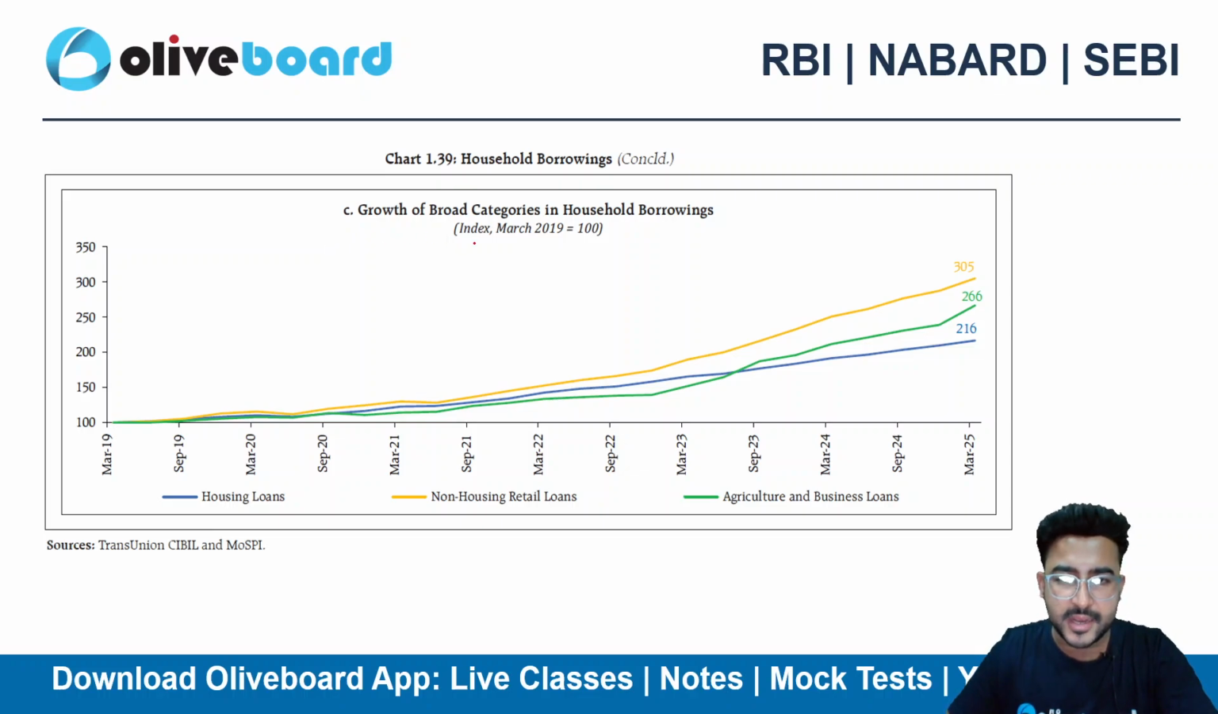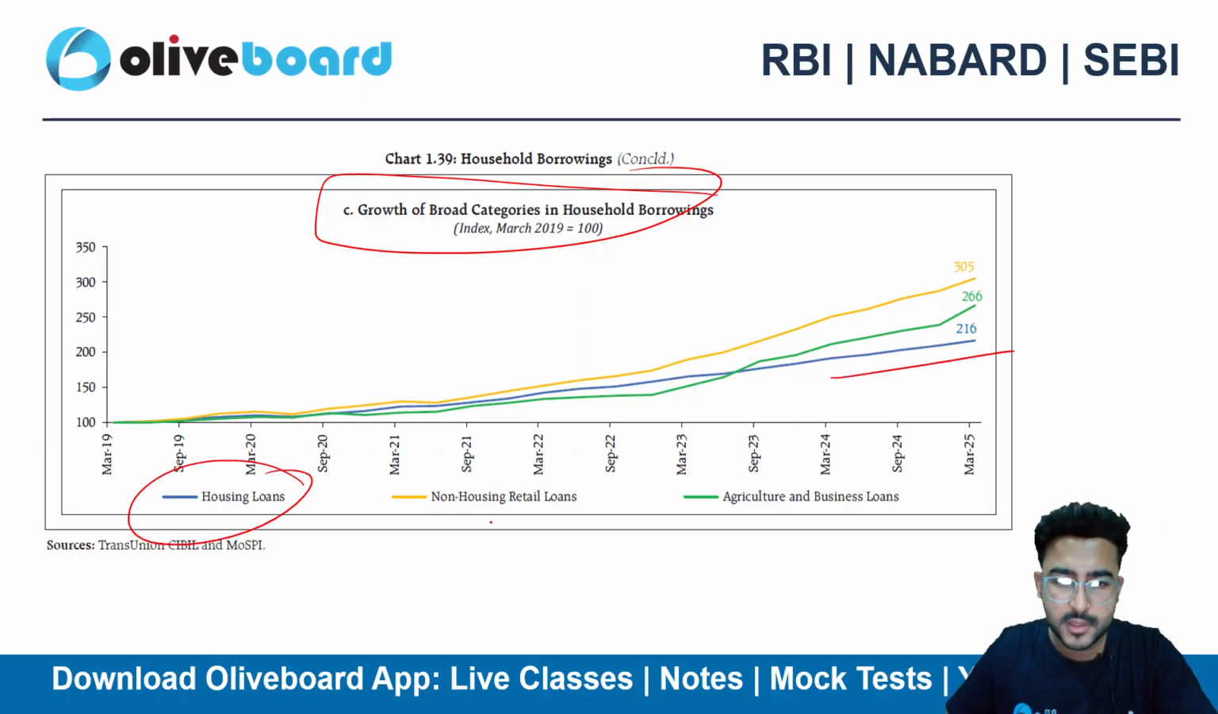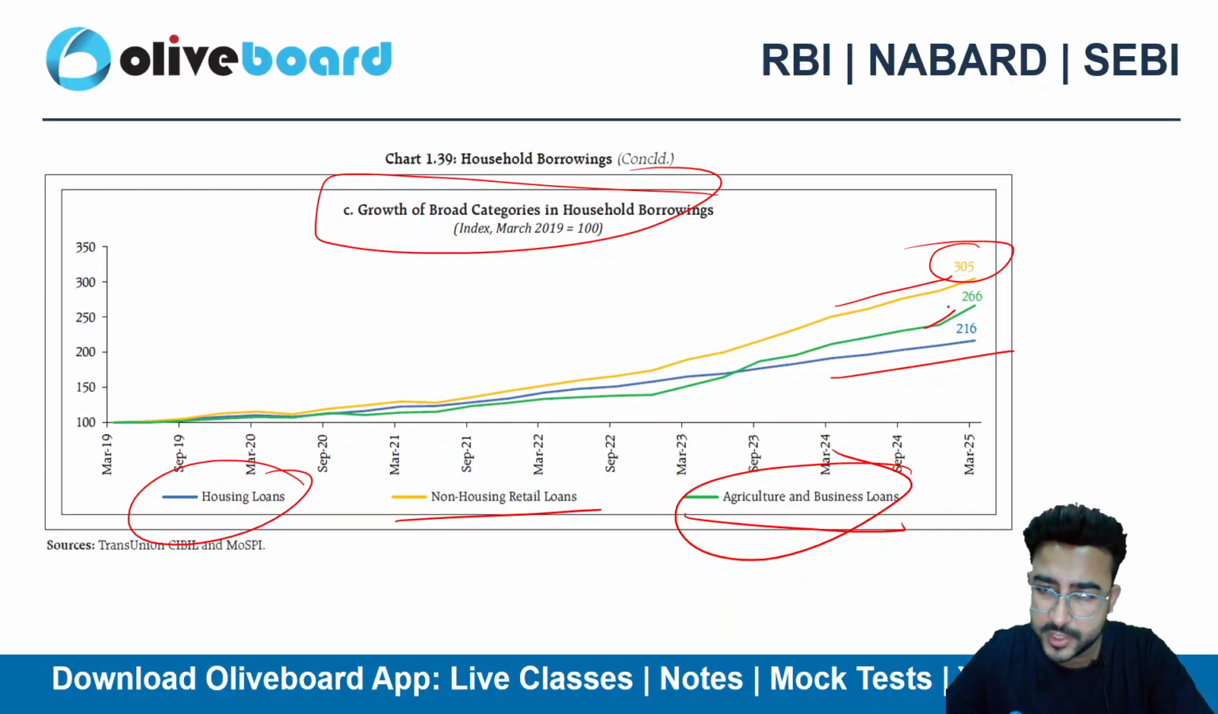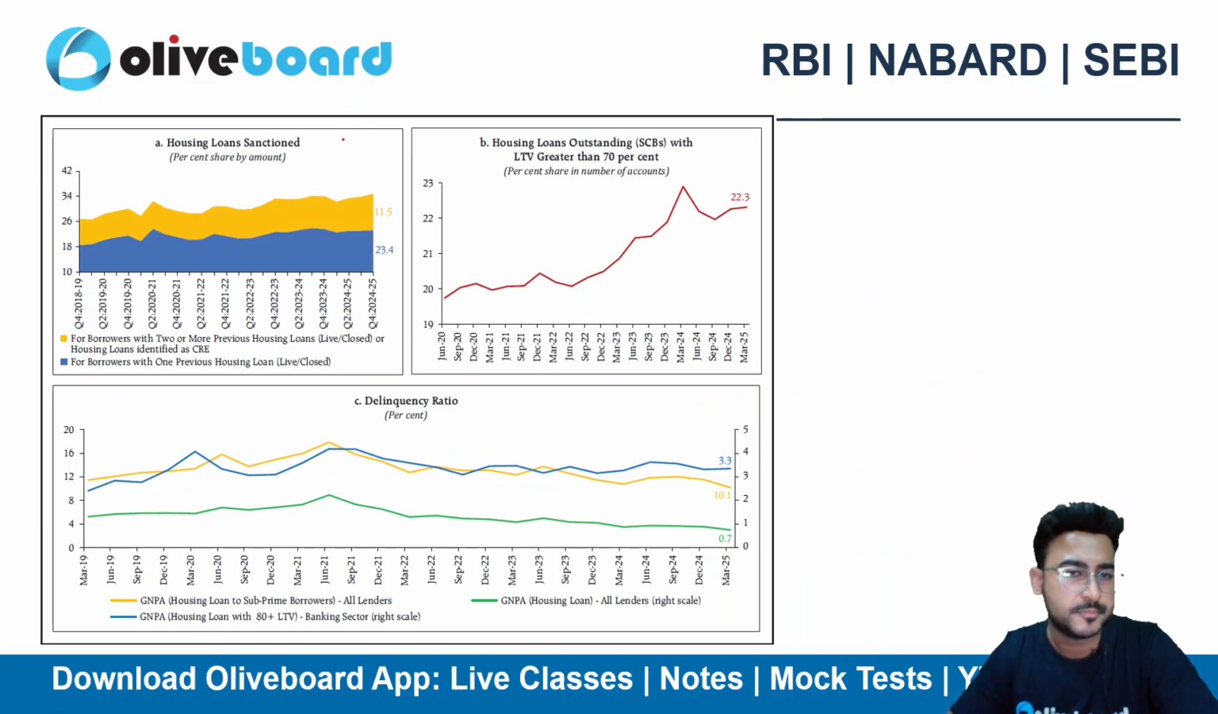So growth of broad categories in the household borrowings, we can see that housing loans, they are up. Non-housing loans, they are increasing at a crazy pace. And again, the agriculture and business loans, they are also in an uptrend only.